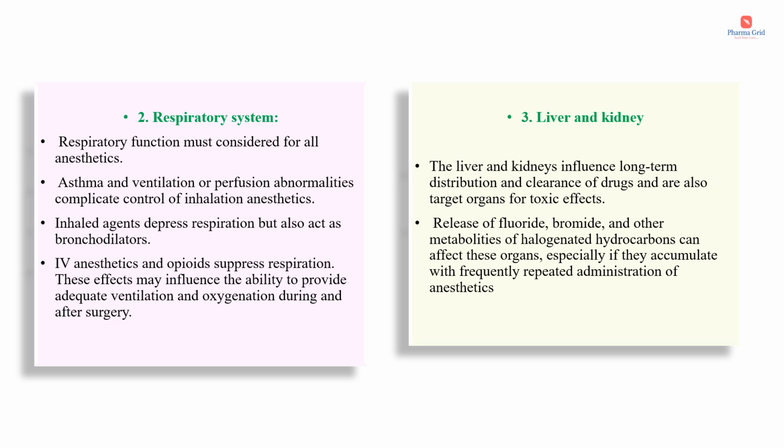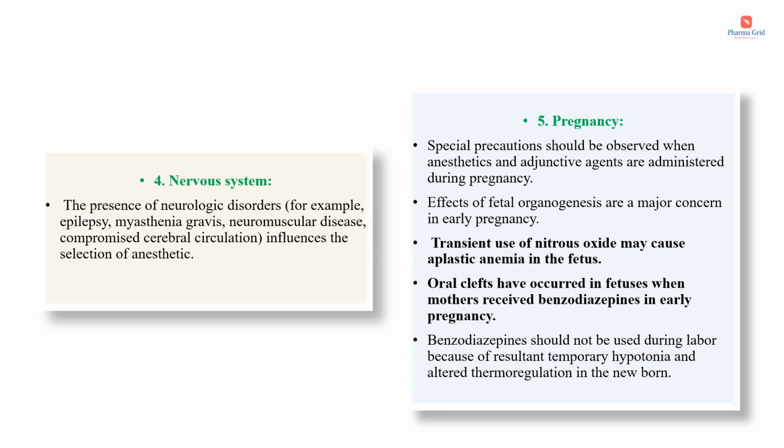Next organ system is the liver and kidney. We know that the liver is a major site of metabolism and the kidney is the major route for excretion. So the liver and kidneys influence long-term distribution and clearance of drugs and are also target organs for toxic effects. Release of fluoride, bromide and other metabolites of halogenated hydrocarbons can affect these organs, especially if they accumulate with frequently repeated administration of anesthetics.